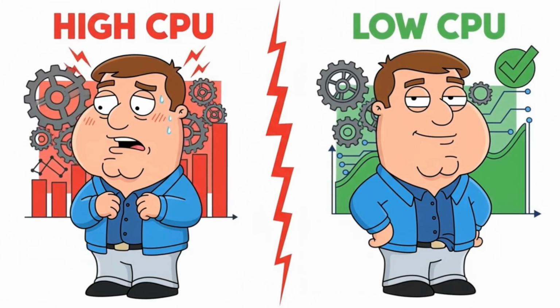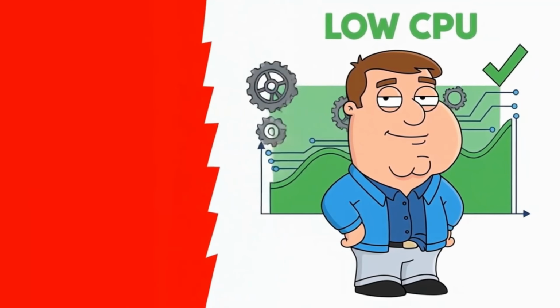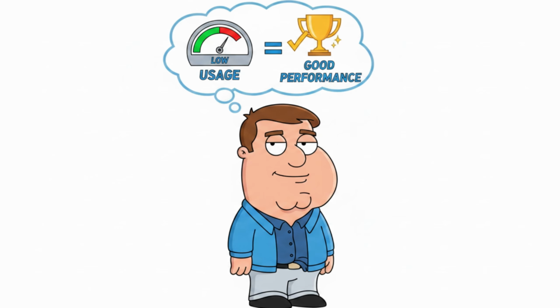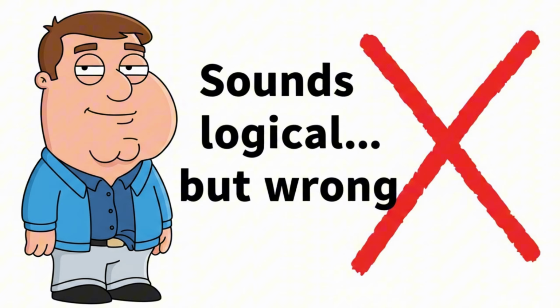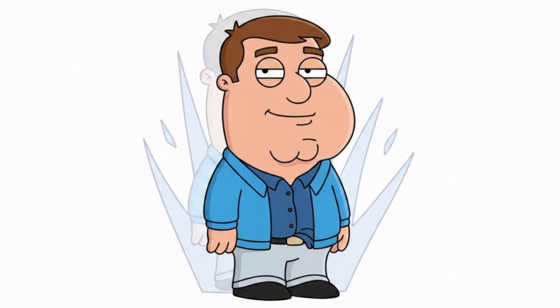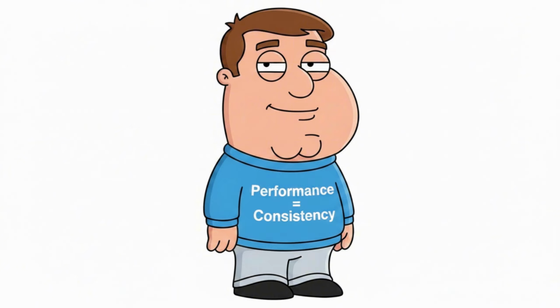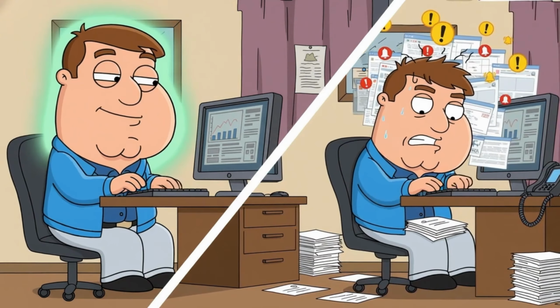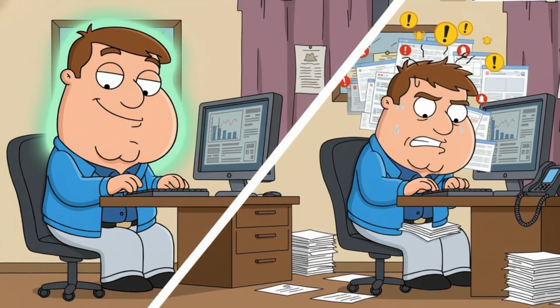Here's the thing. That's exactly where the problem starts. Look, I'm going to say this straight. Most people are using Task Manager wrong, not because they don't understand the numbers, but because they're looking at the wrong signals. We've been trained to think performance issues show up as high usage, high CPU, high RAM, high disk. If something is maxed out, that's the problem. If it's not, everything must be fine.